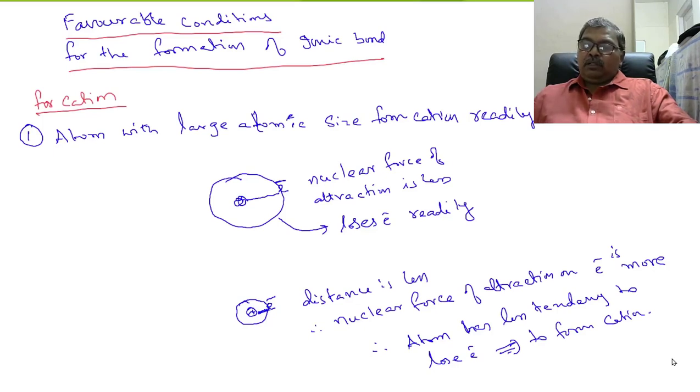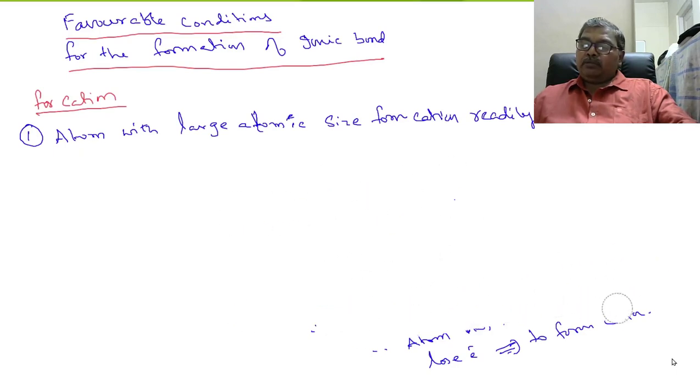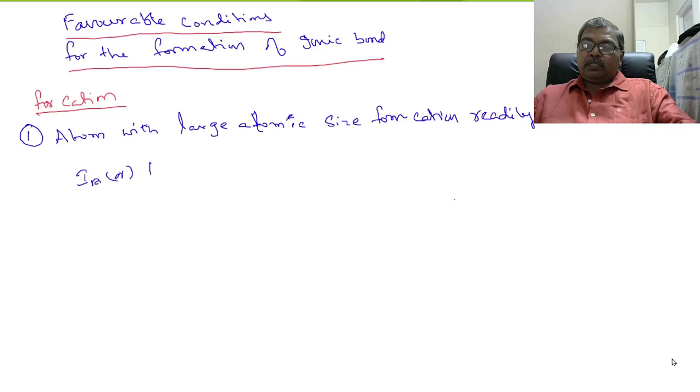So let us take one group in the periodic table. For our convenience, I am taking first A group or modern notation first group. Alkali metals: lithium, sodium, potassium, rubidium, cesium.